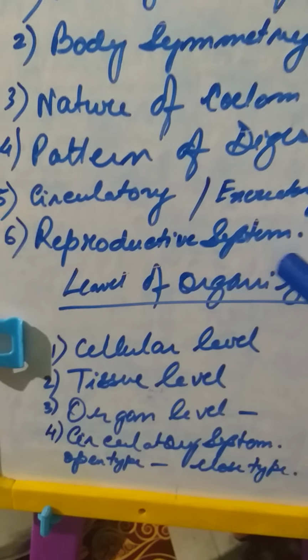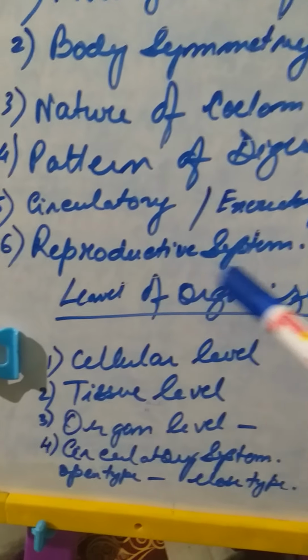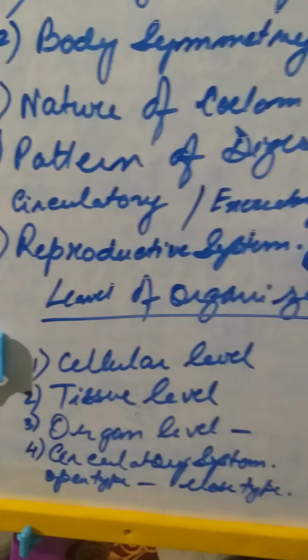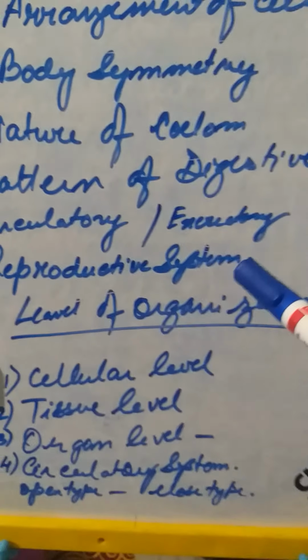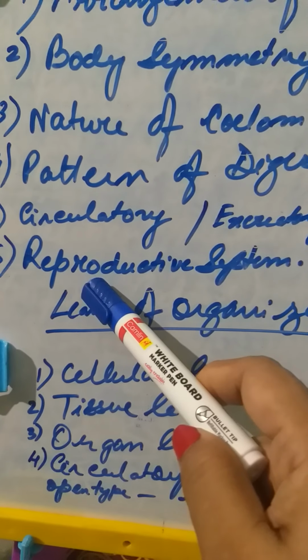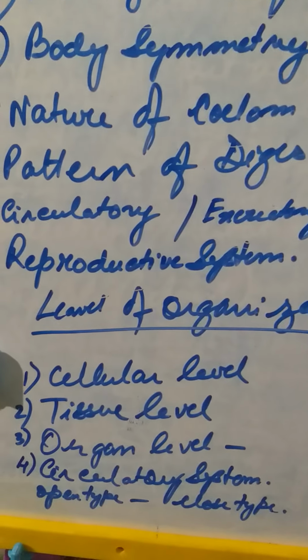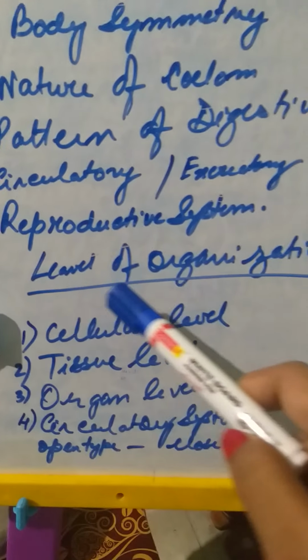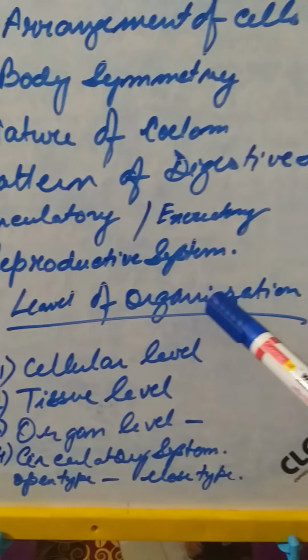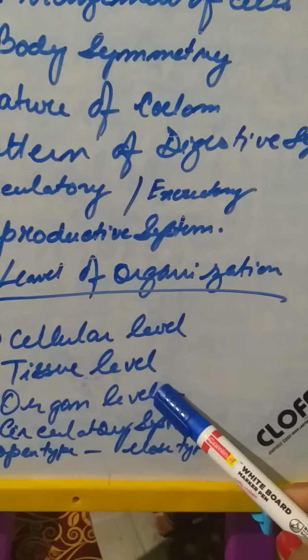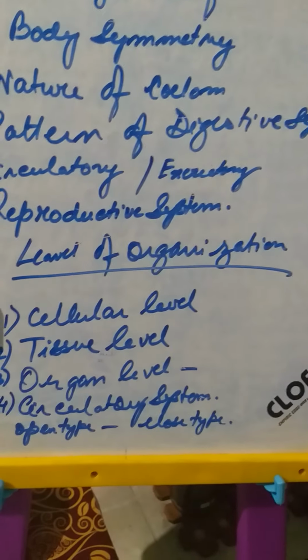Now again the reproductive system is also there. Some are oviparous, some are viviparous. That means some lay eggs and some give birth to live babies. In other cases, the development may be internal, or the development may be outside the body. So that way also they are classified. Now what is the level of organization? It may be the cellular level, the tissue level, the organ level, the circulatory system open and closed type, that I had already briefed you.